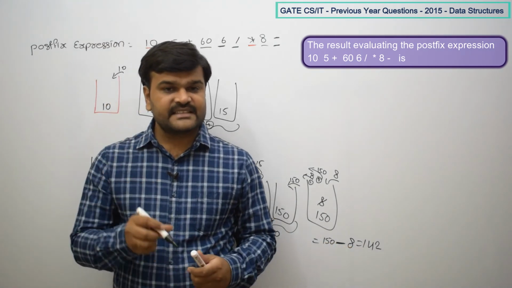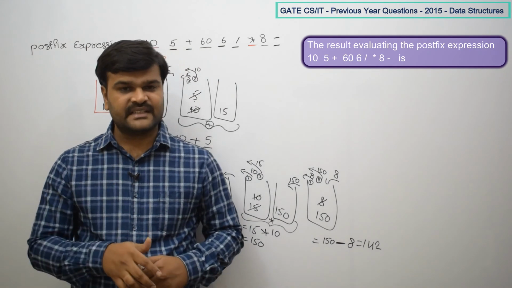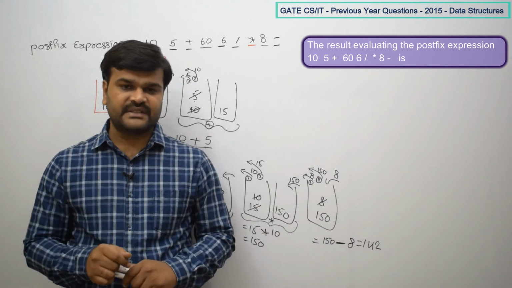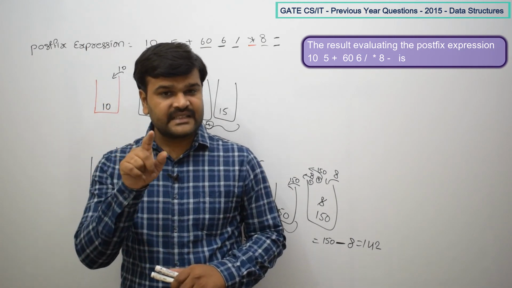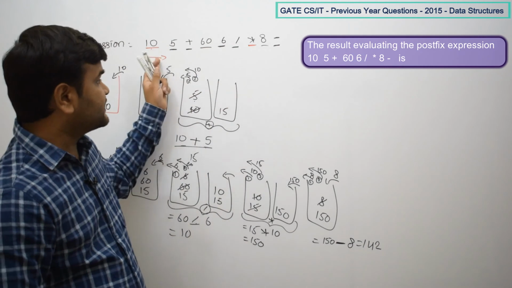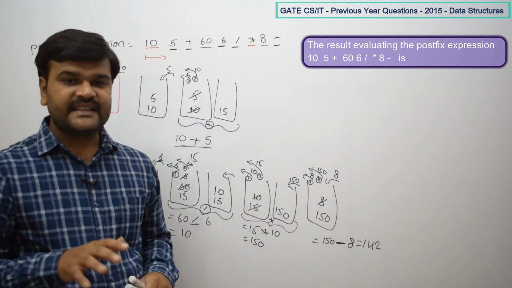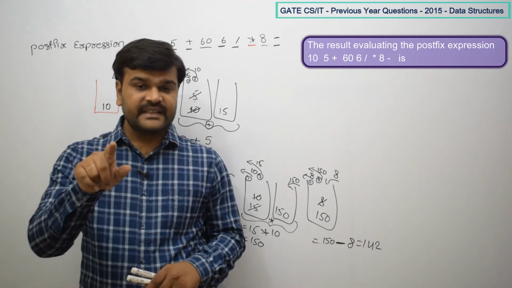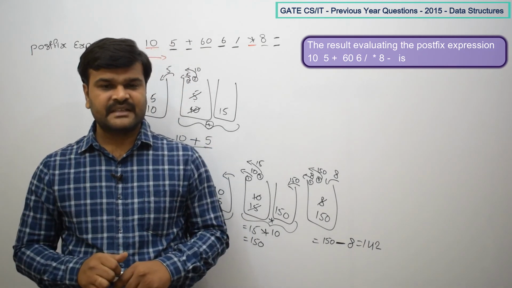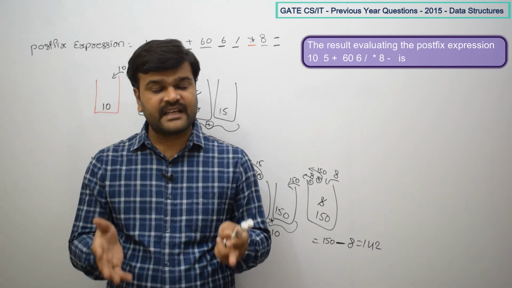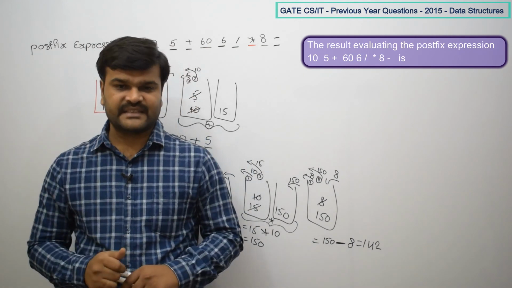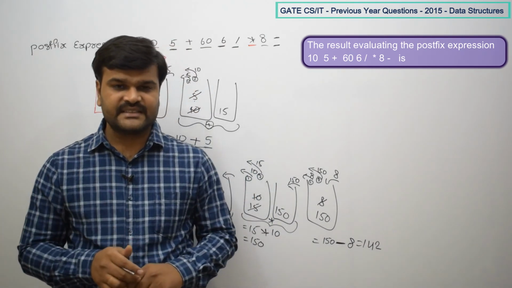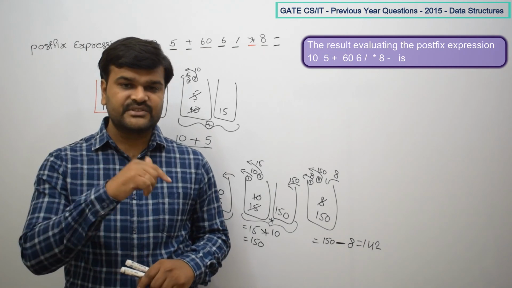Okay. So in case of prefix or postfix notation, we are not going to have precedence and associativity, because based on that only we are going to convert from the infix notation. That is why the precedence and associativity problem is not there in the case of prefix and postfix. So that is why the system doesn't have any confusion whenever it is evaluating. So in this way we are going to evaluate postfix expressions by using a stack.